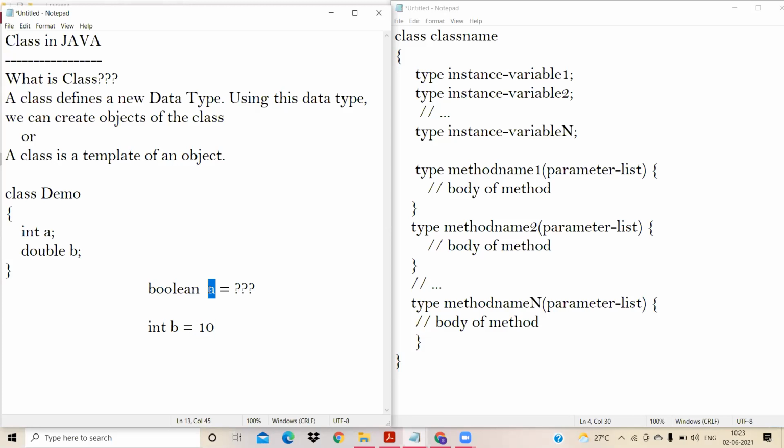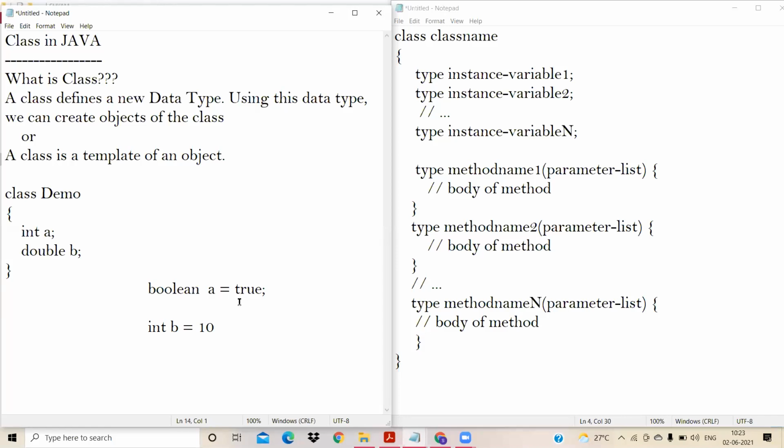Now with respect to a Boolean variable, right now A is a Boolean variable. A is of type Boolean. If it's of type Boolean, what values do I need to store inside this? When a variable is of type Boolean, I can store only two values inside this A. And what are the two values? I can store either true. Boolean means two.